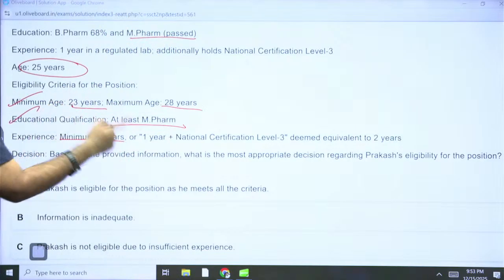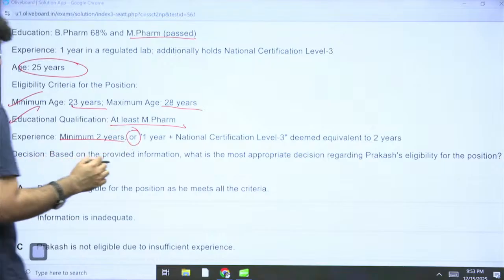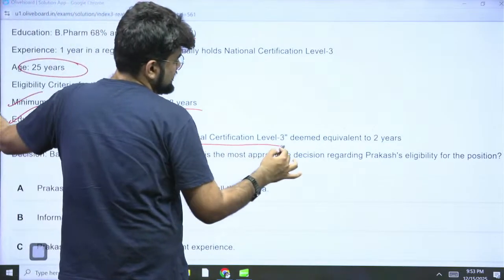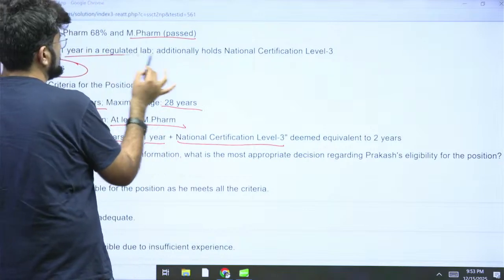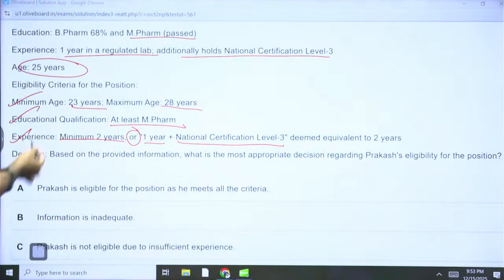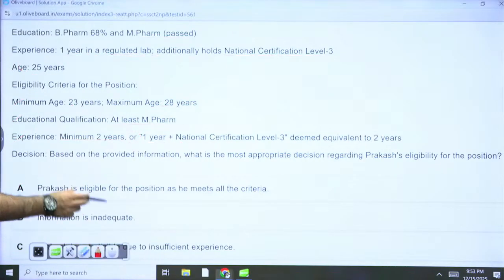That is not satisfied, but there is a condition. The condition is, or it can be 1 year plus National Certification Level 3, which is there. 1 year plus National Certification Level 3 is deemed equivalent to 2 years. Perfect. All three are there. So what needs to be done? Prakash is eligible for the position as he meets all the criteria. Cool. Simple question.